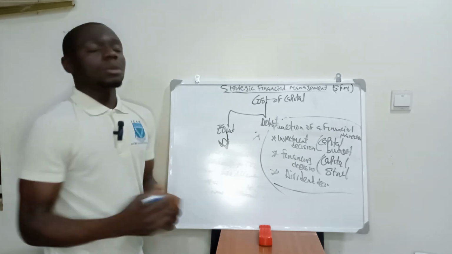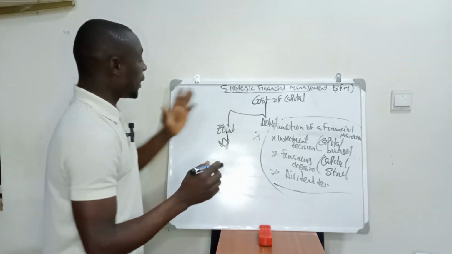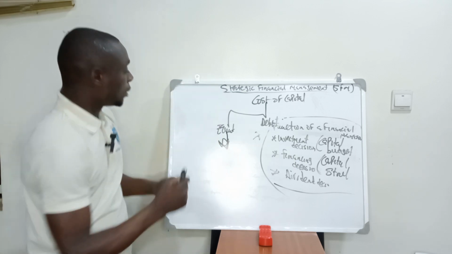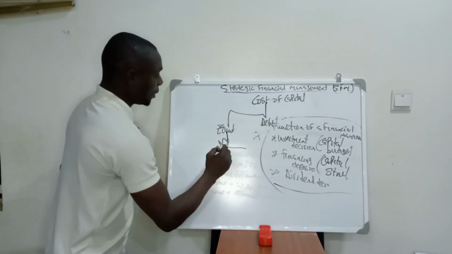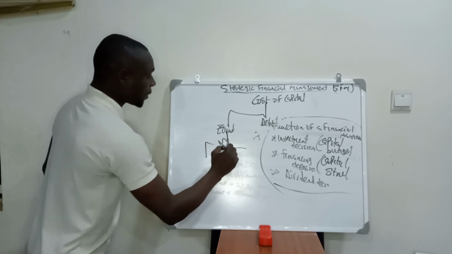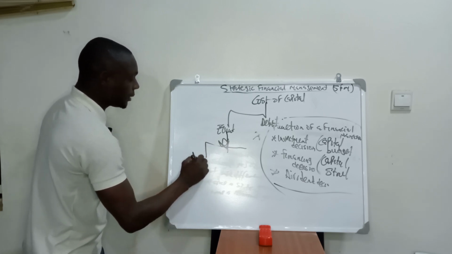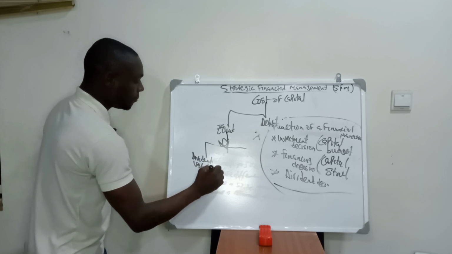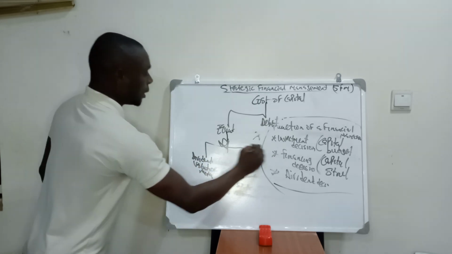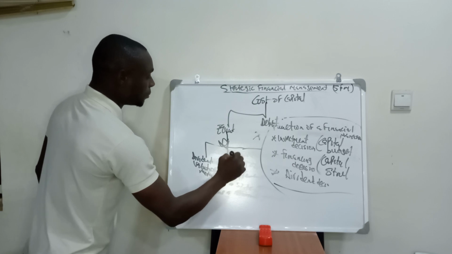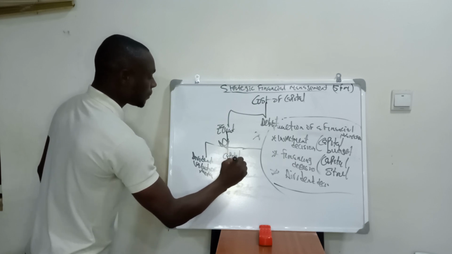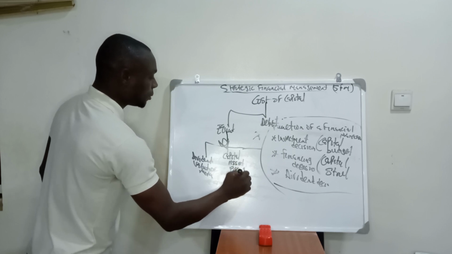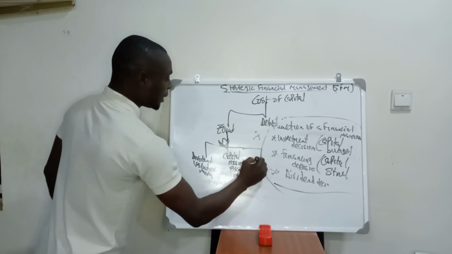Under equity, to calculate cost of equity, we have methods of calculating cost of equity. One is the dividend valuation method. Two, the capital asset pricing model. Three, Modigliani and Miller.